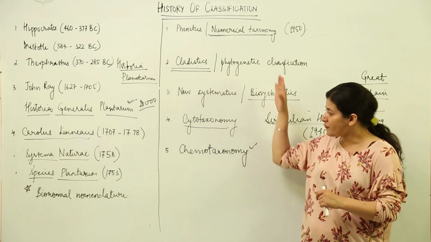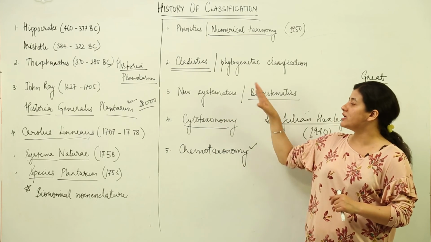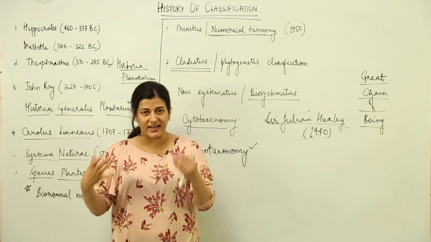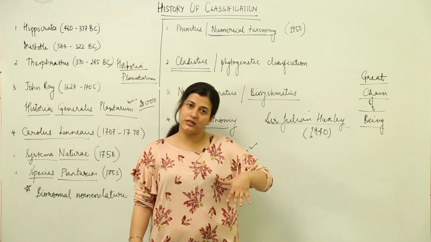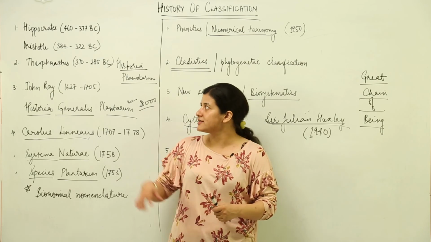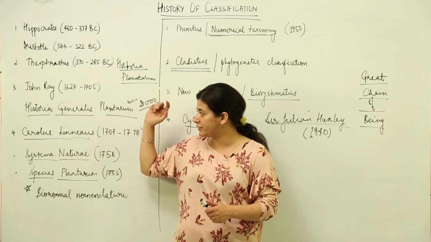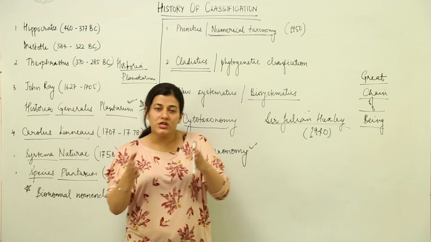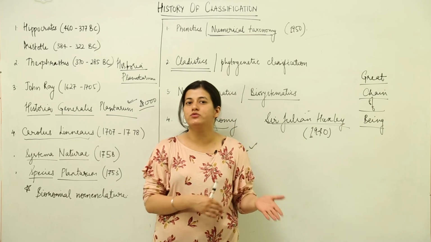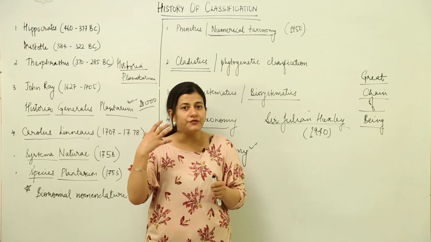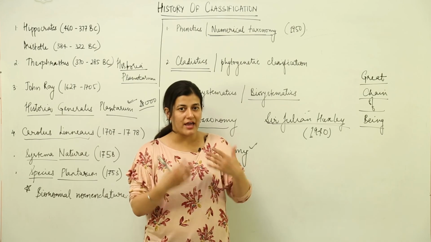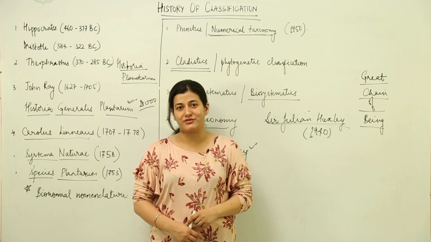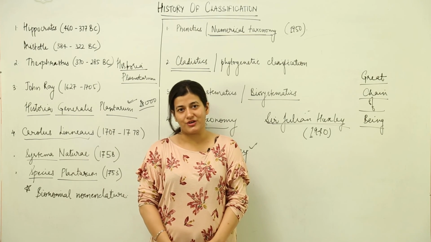So in a way you are aware of how the classification, or the systematic study known as taxonomy, has evolved over the course of history. It's not recent though, it's more than two centuries, but we have come to the most accurate method using computers, our knowledge and different inputs by various scientists. We have arrived at a system of classification which is the most accurate one. So this is all about the history of classification.